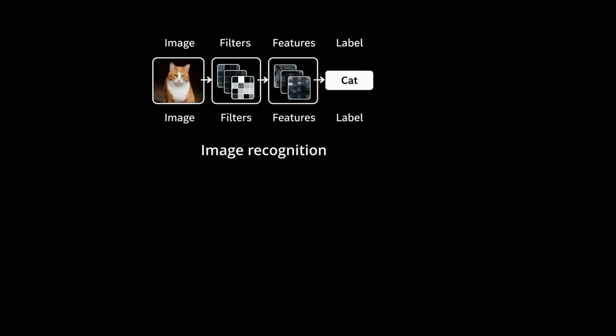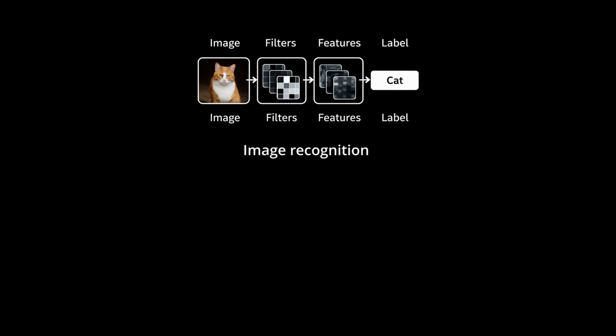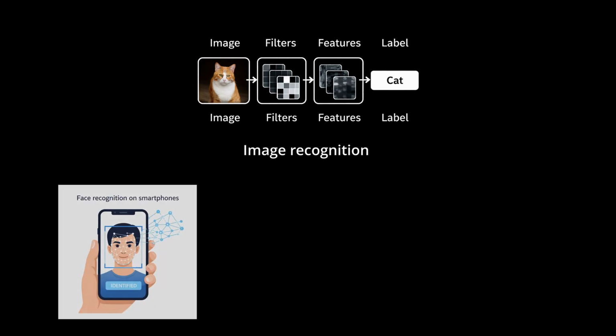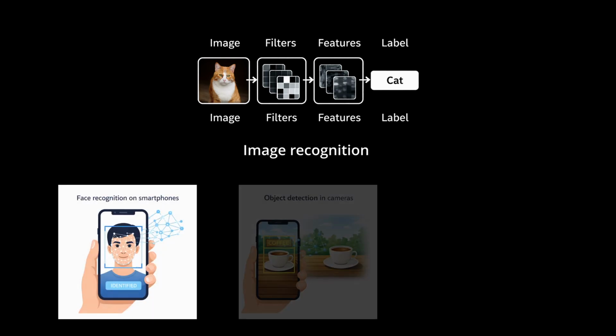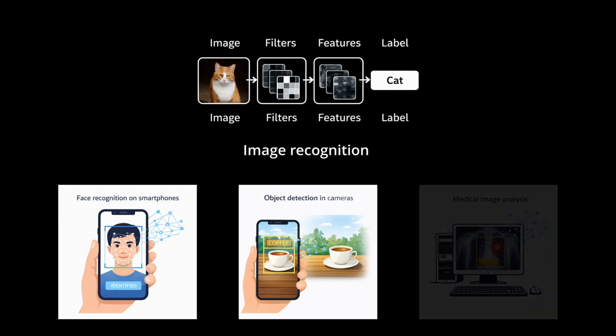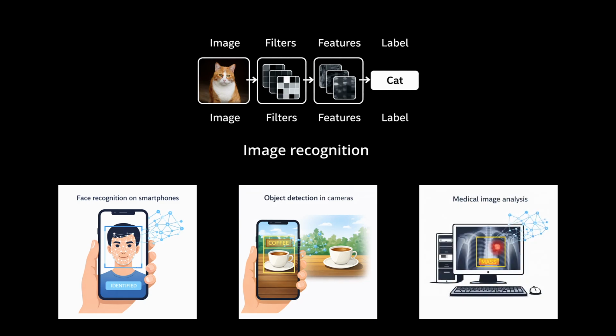Take image recognition as an example. Over the past decade, image recognition has improved dramatically. Today it powers many systems we use in everyday life. Face recognition on smartphones, object detection in cameras, medical image analysis. Explaining all the details would take us too far, so let's focus on one key idea.